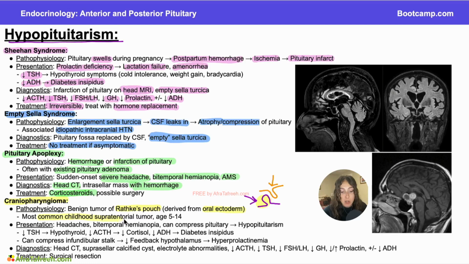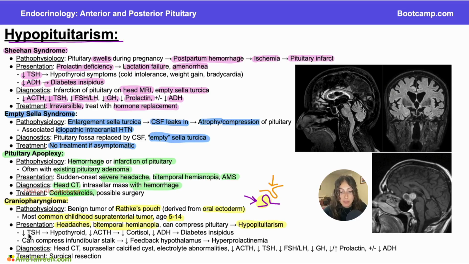Craniopharyngioma is also the most common childhood supratentorial tumor. It's most common in ages 5 to 14. There's a little bit of a bimodal distribution. This is also common in some older adults around age 60, but for kids, it is the most common supratentorial tumor, which is definitely a testable fact on Step 1. Usually presents with headaches, bitemporal hemianopia, again, because we can compress the pituitary. We might have hypopituitarism, which is why I have included it on your slide.